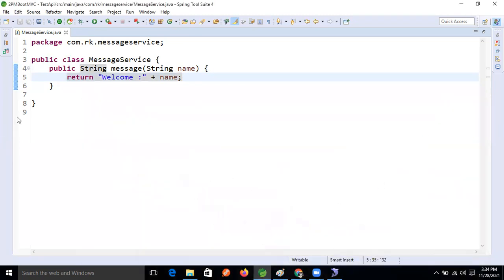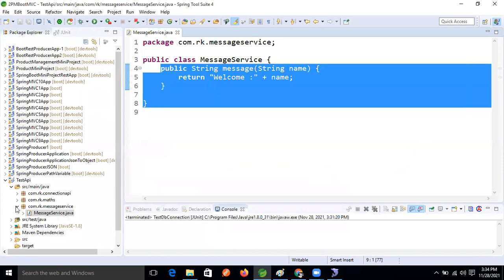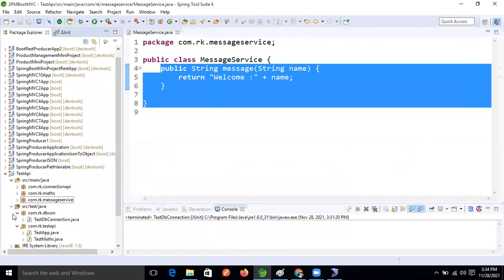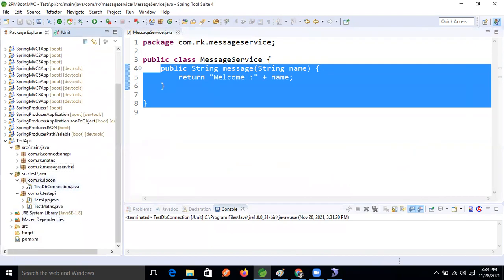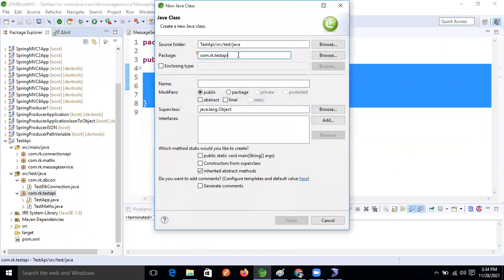Save. So this is our API. We need to test our API, right? This is the API, we need to test it. So let's write the test case about this API. How can we write it now? Right click, new, let's take one class, and here test API.